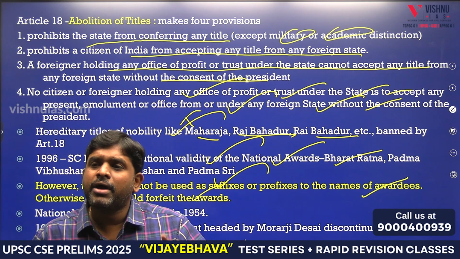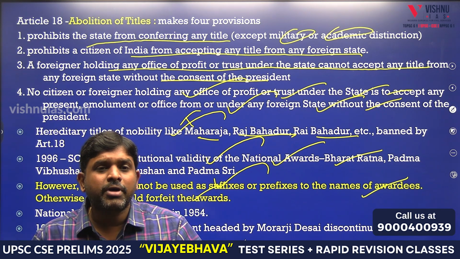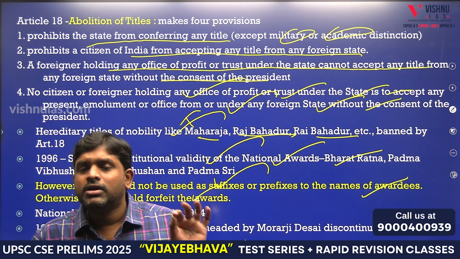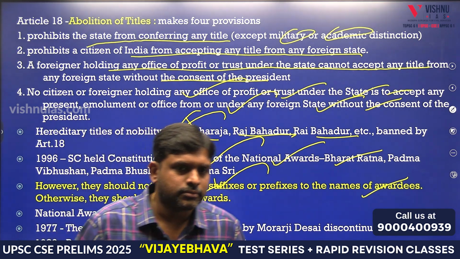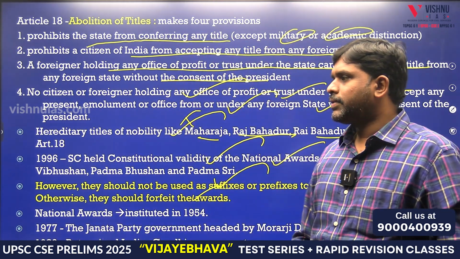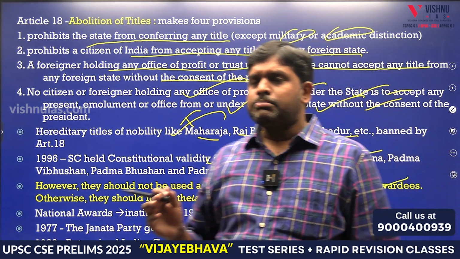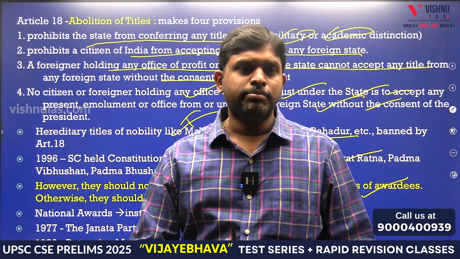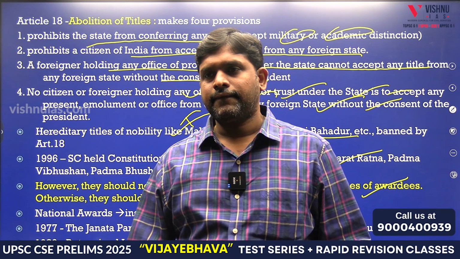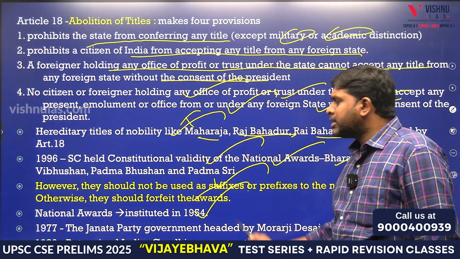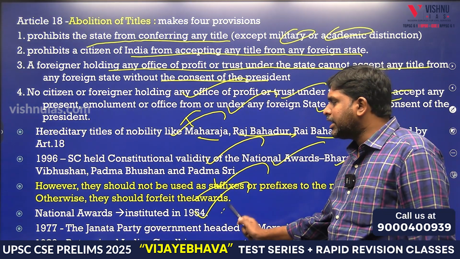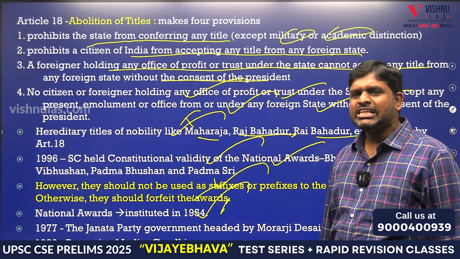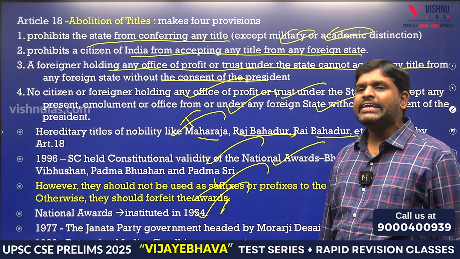Number 2, a local man with an international award, or an international man with an international award, needs permission. 4th, not at all allowed: Raj Bahadur, etc. And the Padma Shri, Padma Bhushan, Padma Vibhushan are not allowed to be used as prefixes and suffixes. Now you see, national awards were instituted in 1954, with 2 breaks, from 1977 to 1980.